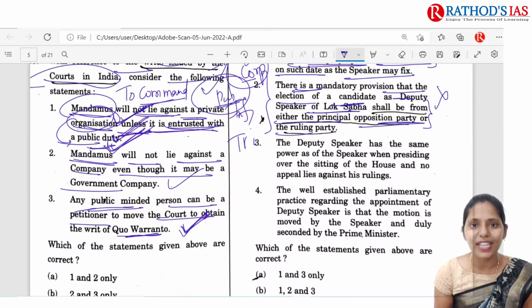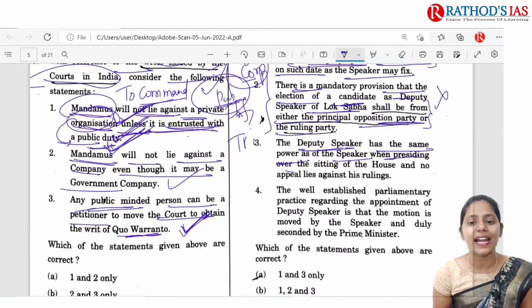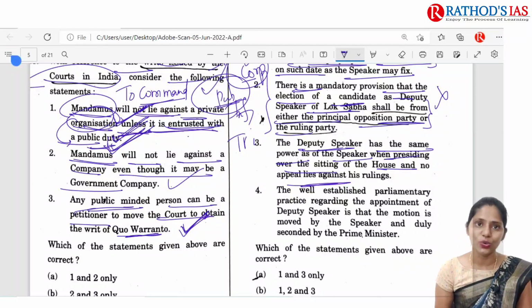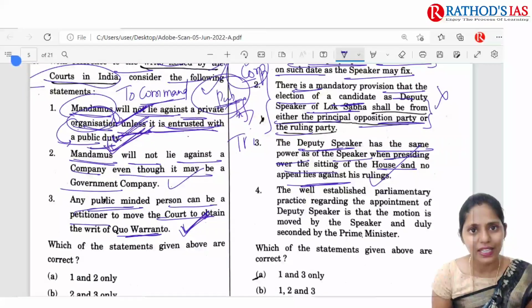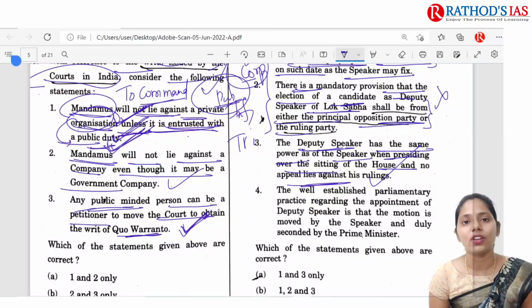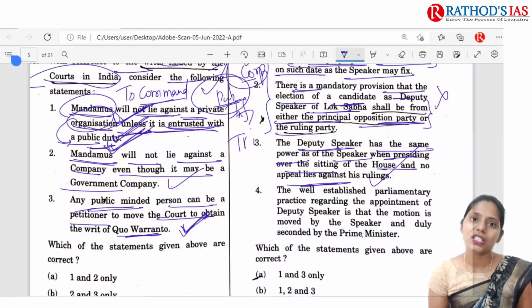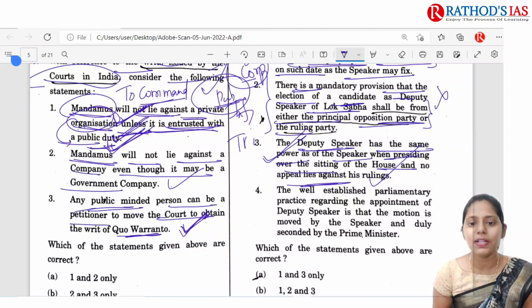So we can eliminate this statement. The third statement is: the Deputy Speaker has the same power as the Speaker when presiding over the sitting of the House, and no appeal lies against his ruling. Yes, whenever the Deputy Speaker takes the Speaker's position and participates in proceedings, the same powers which the Speaker has will be applicable to the Deputy Speaker. So this third statement is correct.